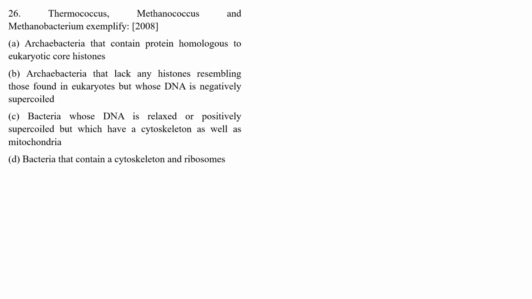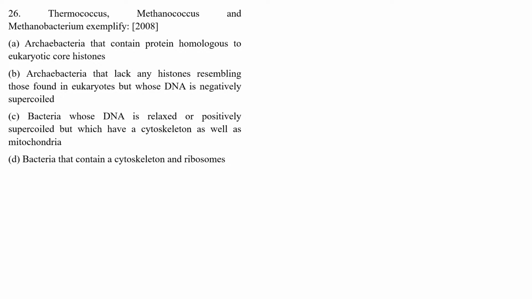Next question: Thermococcus, Methanococcus, and Methanobacterium exemplify... Four options are given. A, archaebacteria that contain protein homologous to eukaryotic core histones.